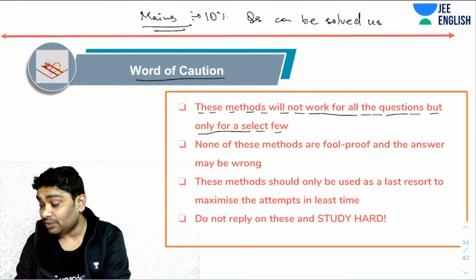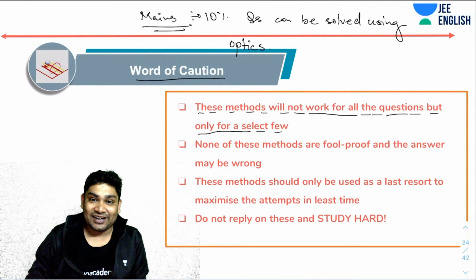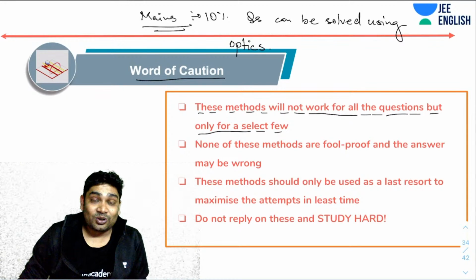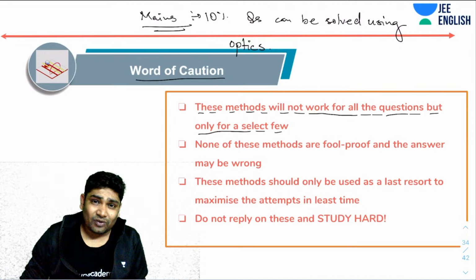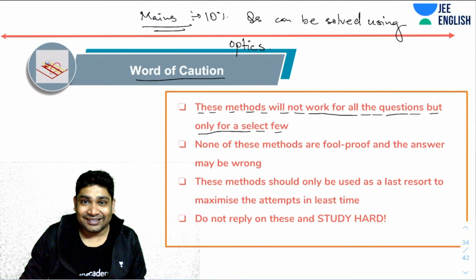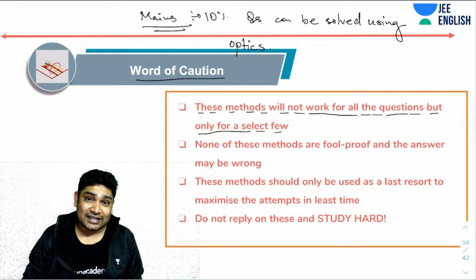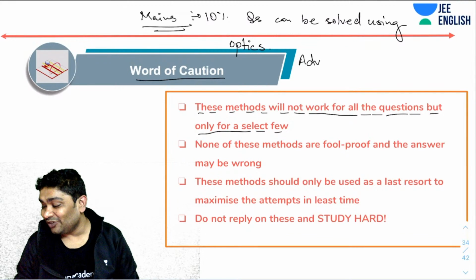So trust me, in mains you can do that for 10% of questions, which is a lot, roughly 9 questions. So 9 questions you can just solve using options, which is great. But not all questions. Sometimes obviously the number may go up or down. And in advance it is very rare that this will work.